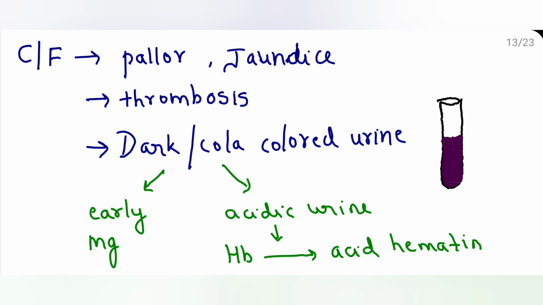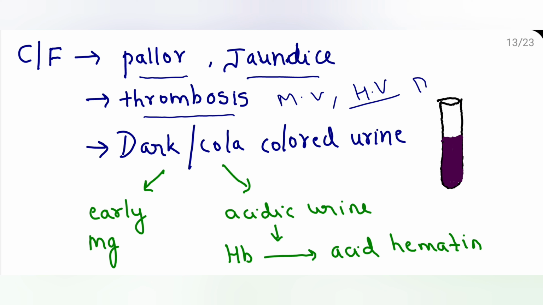Now coming to clinical features. Because of anemia, because of intravascular hemolysis, there is pallor, there is jaundice, and we know there is thrombosis. Thrombosis might occur in the mesenteric vein causing abdominal pain, or it can occur in the hepatic vein. As all of you know, when it occurs in the hepatic vein, we call it Budd-Chiari syndrome. Also DVT, deep vein thrombosis, can occur.